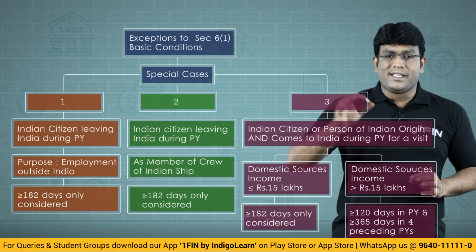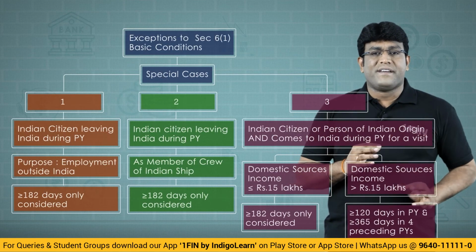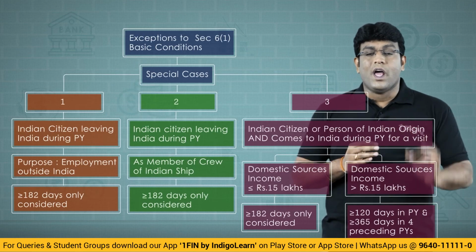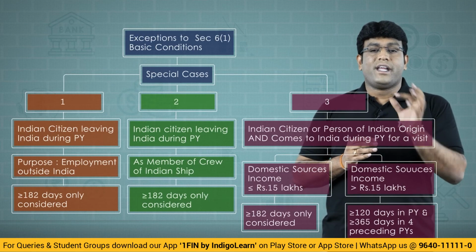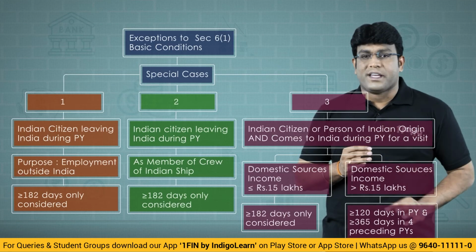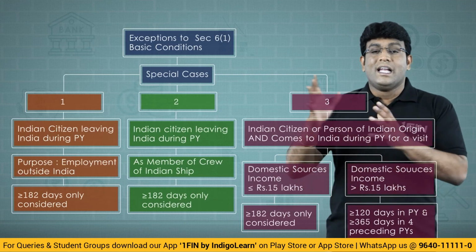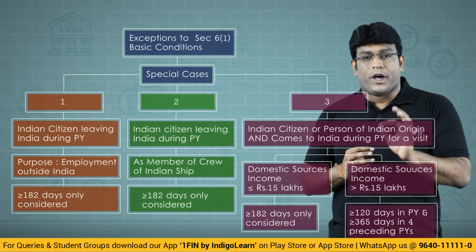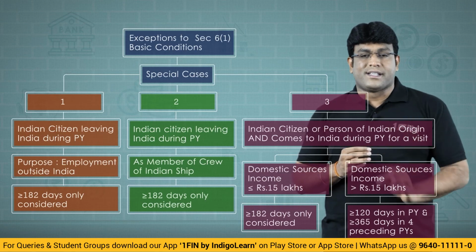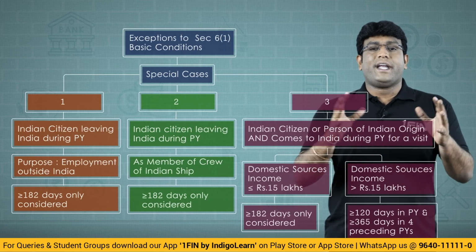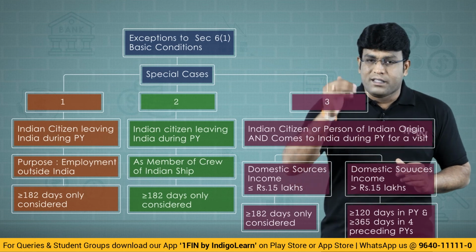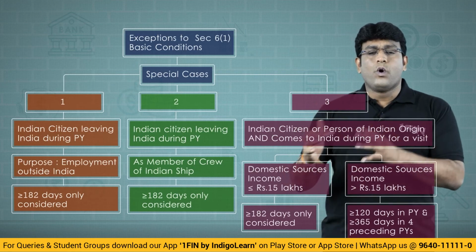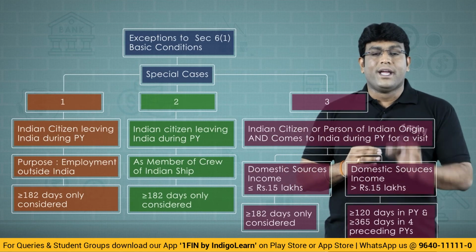Now in this context, my dear friends, we have got 2-3 interesting exceptions what we discussed. Exception number 1, Indian citizen leaving India during the previous year for the purpose of employment outside India. He is regarded as a resident only if he satisfies the condition of 182 days or more during the previous year. Second case is Indian citizen leaving India during the previous year as a member of crew of an Indian ship which is foreign bound. In this case also he is regarded as a resident only if he is in India for 182 days or more during the previous year. And the third point is Indian citizen or a person of Indian origin who comes to India for a visit during previous year.